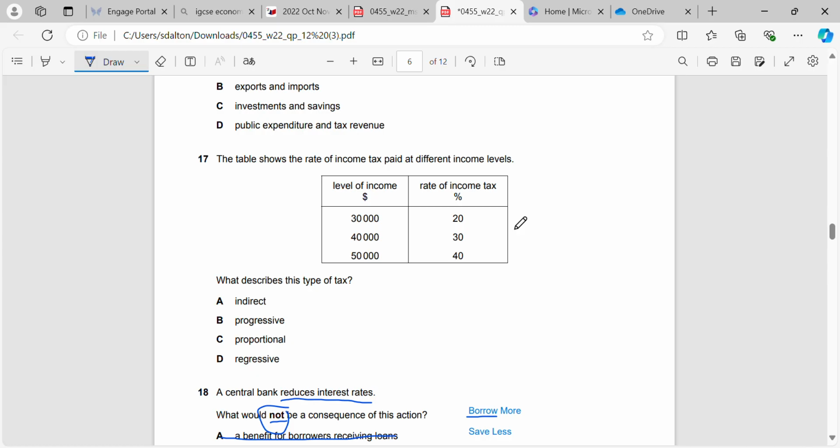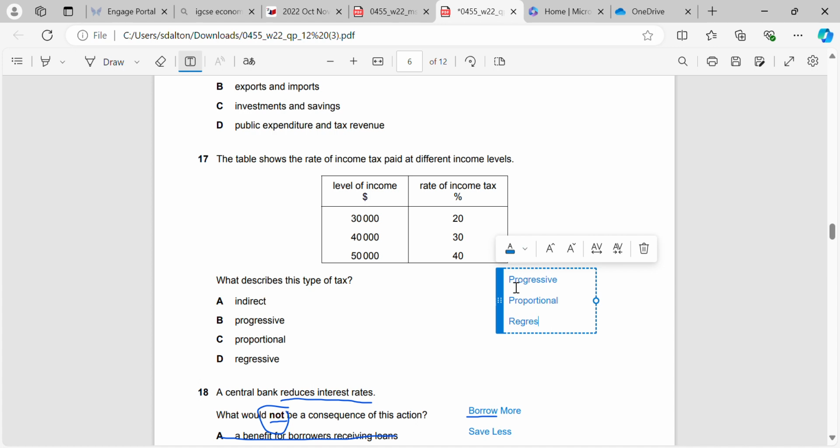Okay, question 17. The table shows the rate of income tax paid at different levels. What can we see here? So we need to know our three different types, and our three types are progressive, proportional, and regressive. Okay, and really it's very simple. Progressive, the more money you earn, the higher the percentage of tax that you pay. Regressive, the more money you earn, the smaller the percentage of tax that you pay. And proportional, irrespective of your income level, you will pay the same proportion of your income.